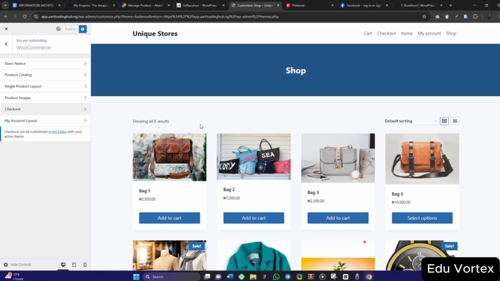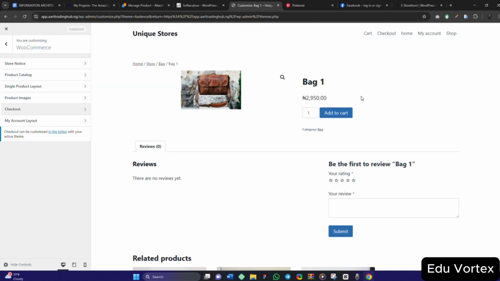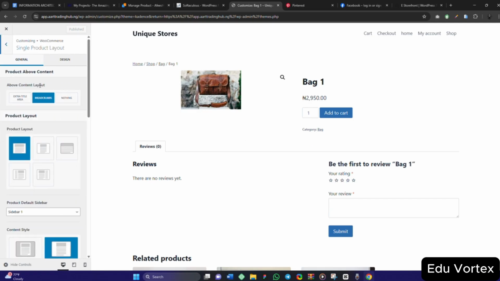So I will click on publish. Now let's move to the next stage of the editing. Let me move to the single product page, how I want my single product page to look. So this is the single product page option. These are the reasons why I choose this theme over the three that we have viewed, because the options it gives me are very much different from the other ones.